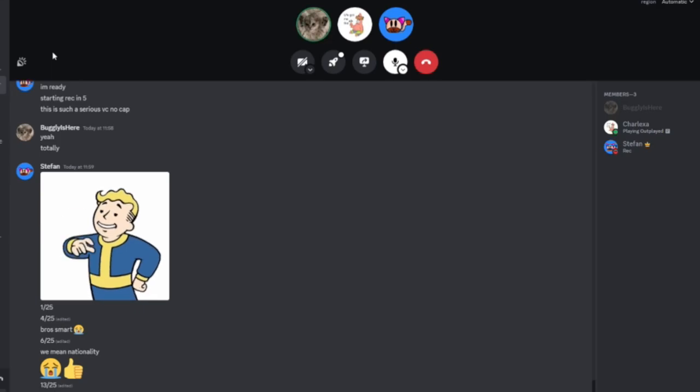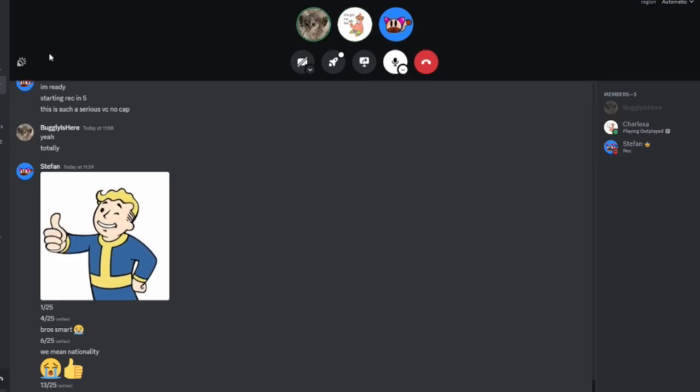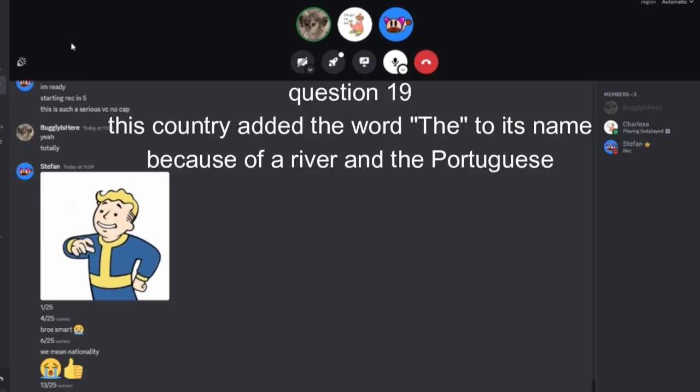This region inside a communist country has more ethnic people deriving from the country above it than the country itself. What is this region? Tajikistan? Inner Mongolia in China, with more population than Mongolia. This country added the definite article "the" to its name because of a river and the Portuguese. What is this country? The Gambia?